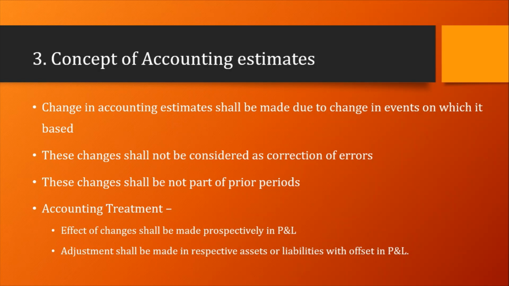Okay, second thing, what should be the accounting treatment? The accounting treatment is this: the effect of a change in accounting estimate is recognized prospectively in the profit and loss account, and its offset would be made with the corresponding line items, either in assets or liabilities, affected by such a change in accounting estimates. Second, any reversal of a provision or expenditure item should be set off against the relevant respective expense line items. Okay, so this is the change in accounting estimates.